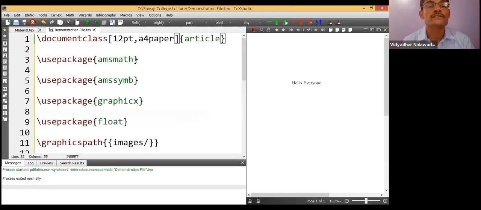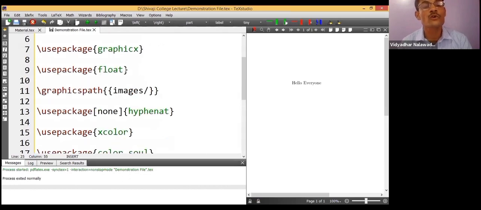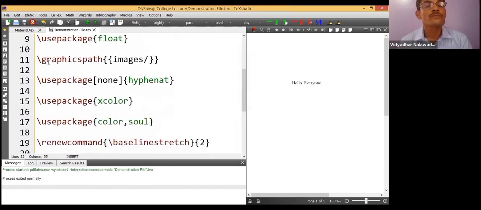Use package amsmath, which I need to typeset mathematics. Use package amssymb to use some mathematical symbols. Use package graphicx, needed to insert figures. Use package float, needed for fixing table or image position at the right place.